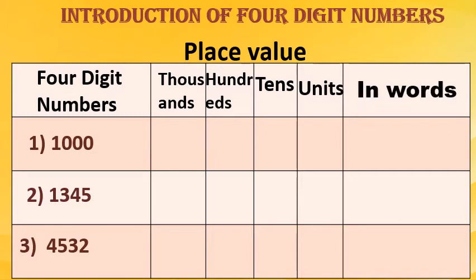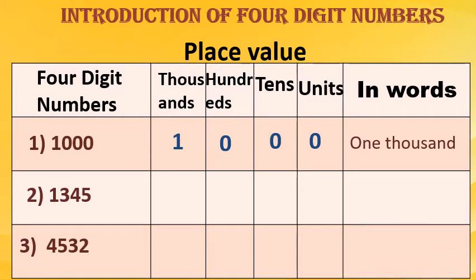In words, we will write the number. Now we will put the proper numbers in the proper places. 0 in the units place, 0 in the tens place, 0 in the hundreds place, and in the thousands place 1. Correct? And in words, we write 1000.